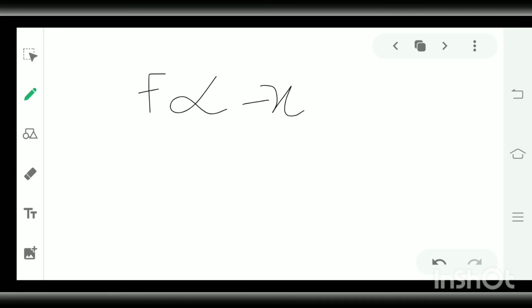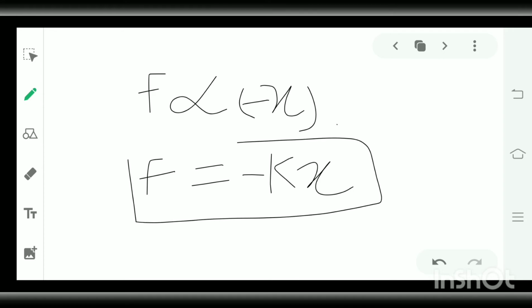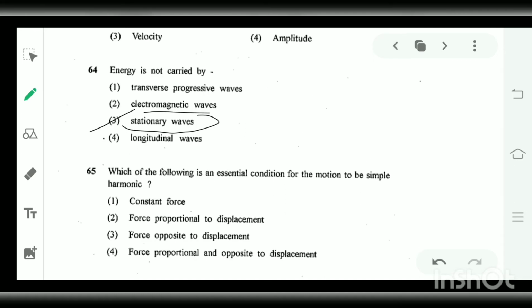So it is given by a negative sign, a value of -1. On removing the proportionality, a constant k is introduced. So this is the condition which is important for simple harmonic motion.